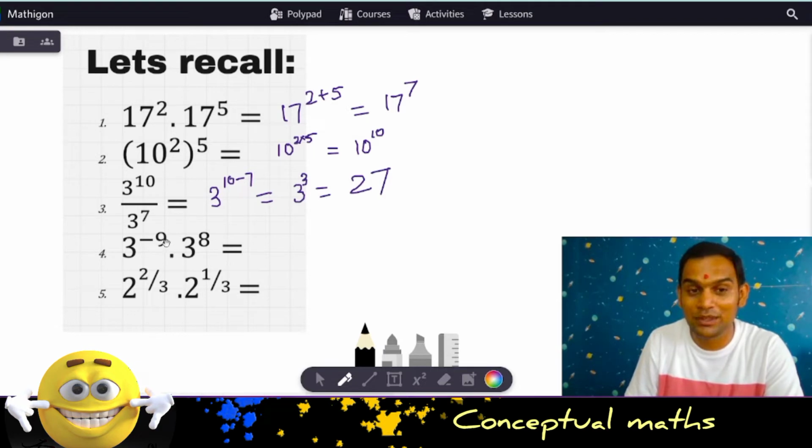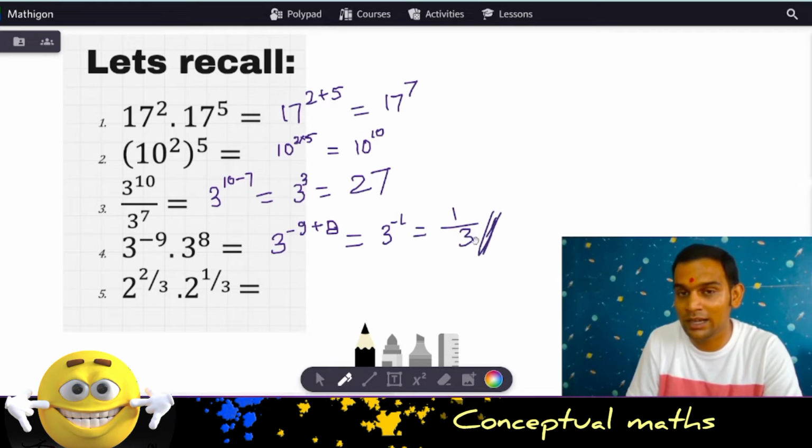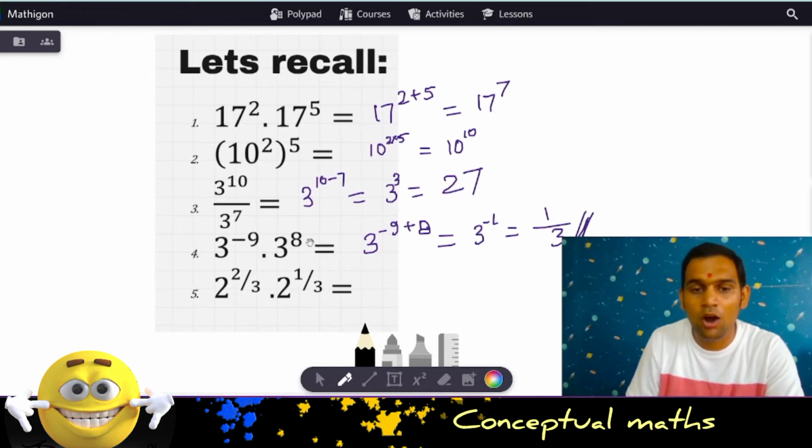Now again, here we have a negative integer, right? So what can you do? You can also follow the rule similar to a to the power m multiplied by a to the power n. I will tell you both ways how to do it. If we simply do a to the power m plus n, the answer will remain the same no matter what process you follow. So we get 3 to the power minus 1. So 3 to the power minus 1 can be written as 1 by 3, which is the second identity discussed today, right? Or what is the other process?